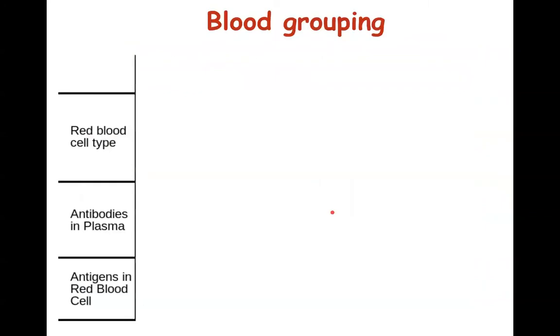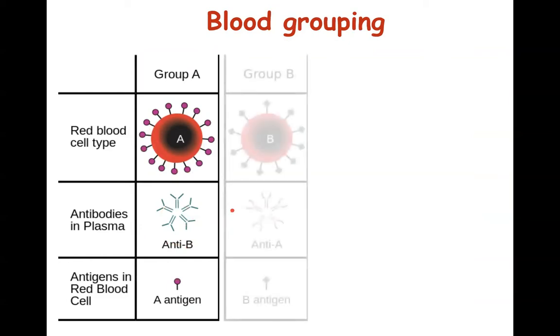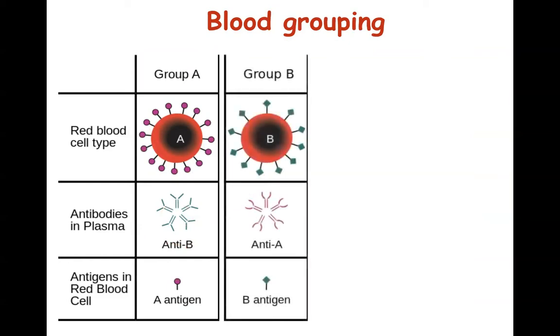So Karl Landsteiner said that in case of blood group A, they have antigen A on the RBC, and the antibody which is present in plasma is anti-B. In case of blood group B, the antigen present on the RBC is B, and the antibody which is present in plasma is anti-A.